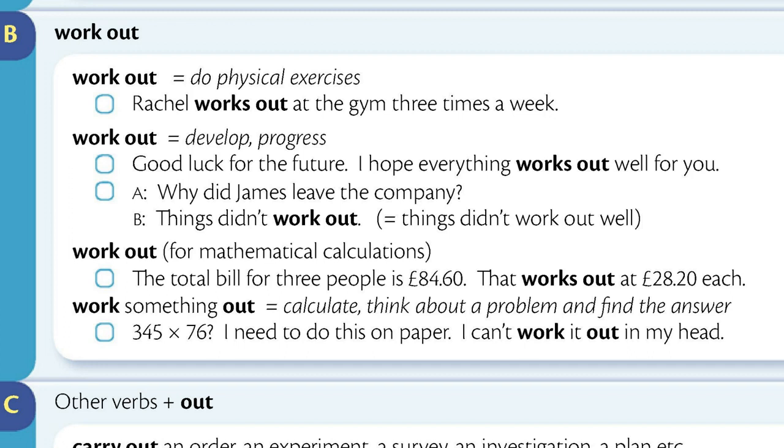Why did James leave the company? Things didn't work out. Work out for mathematical calculations. The total bill for 3 people is £84.60. That works out at £28.20 each. Work something out means calculate, think about a problem and find the answer. 345 times 76. I need to do this on paper. I can't work it out in my head.